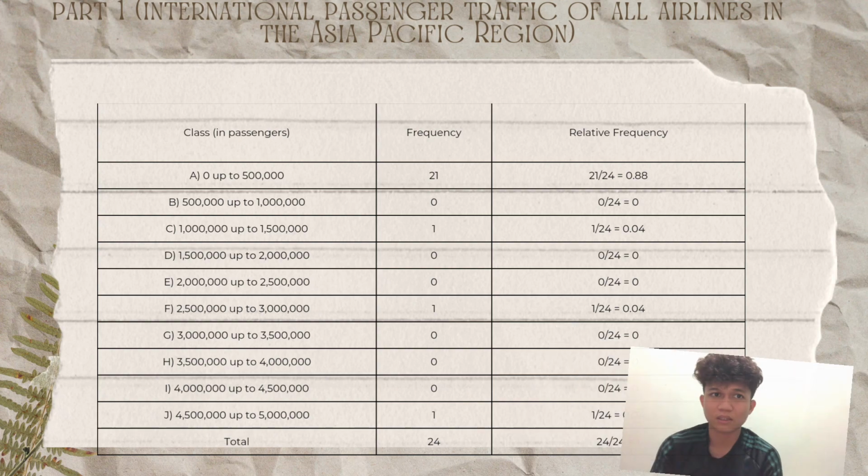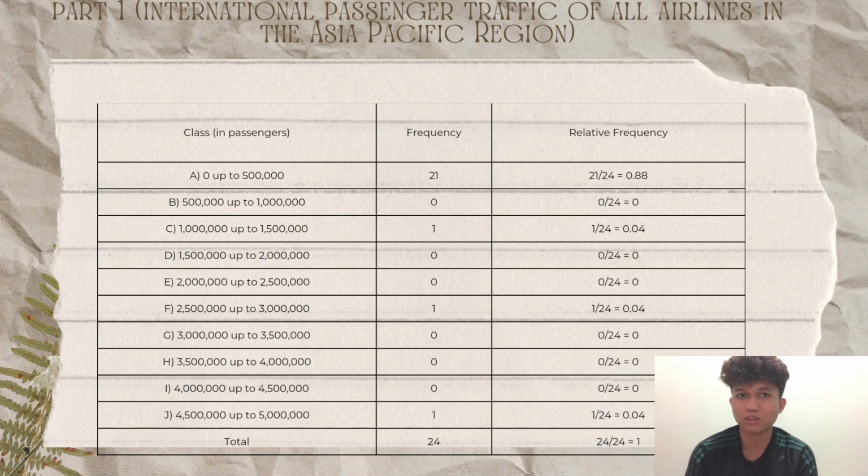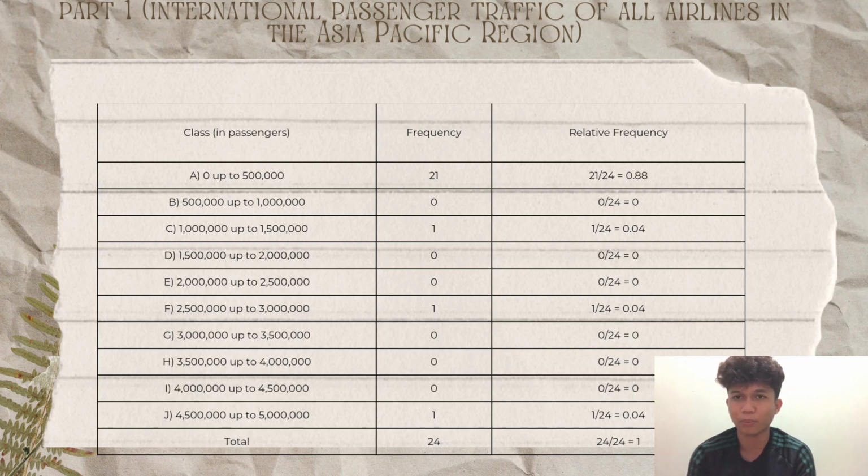Schedule 3 is the relative frequency for international passengers of airlines in the Asia Pacific region. For class A 0.88, class B 0, class C 0.04, class D and class E is 0, class F 0.04, class G, H and I is 0, and class J is 0.04.